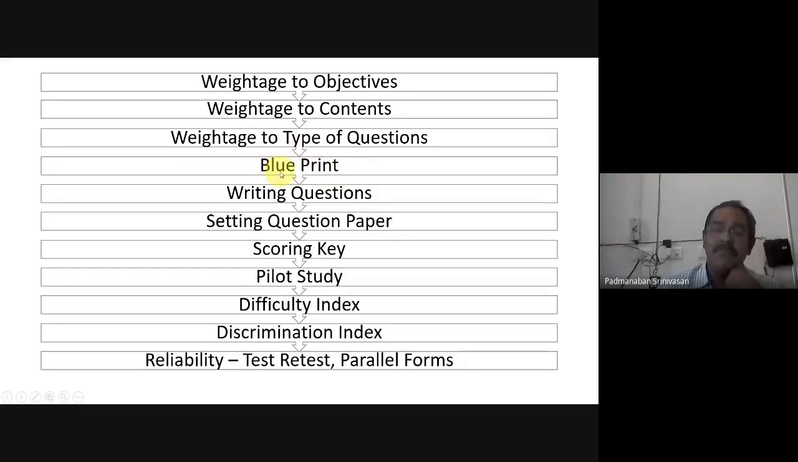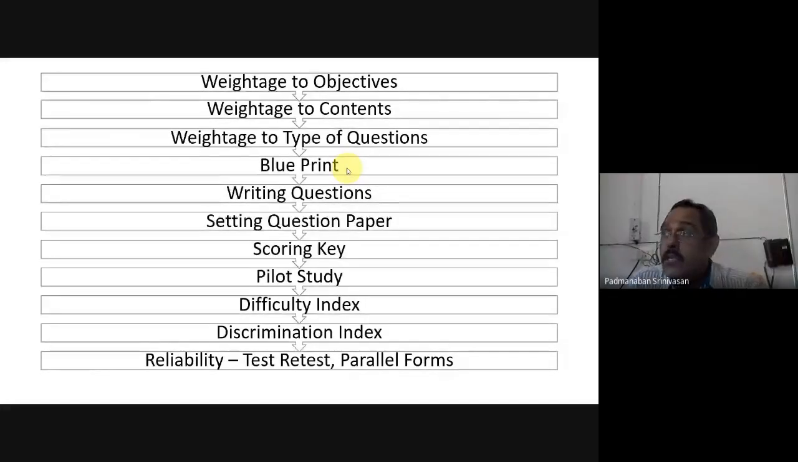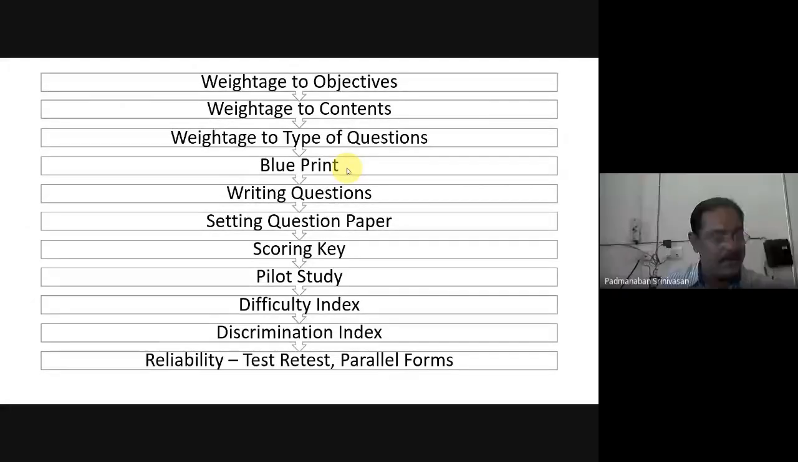Blueprint, the fourth one. Have you heard this word, blueprint? What is a blueprint? It is a skeleton of a question paper. Any other answer? What do you mean by blueprint? It is a sample, like a base design. It's a design or plan. It is a sample of a question. Okay. Any other answer?